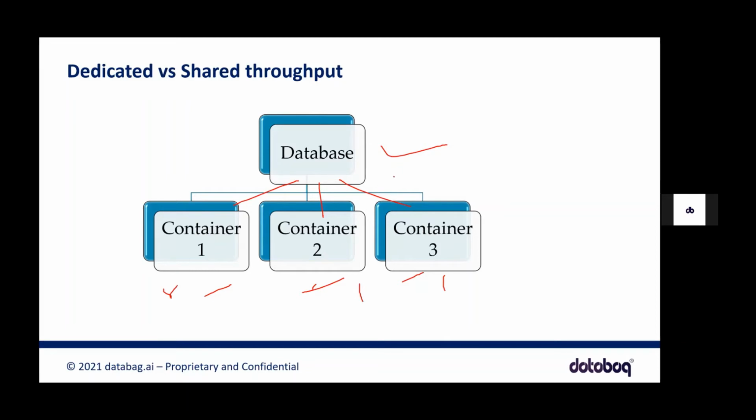on the database level. But let's say I'm not really sure, because I don't know the load and the storage and also the partition of containers 1, 2, 3 within the database. I don't want to take that risk. Then I think the best practice is to give RUs on the container level. But you have an option to give on database level as well. Usually, in most scenarios and use cases, people give RUs on the container level.